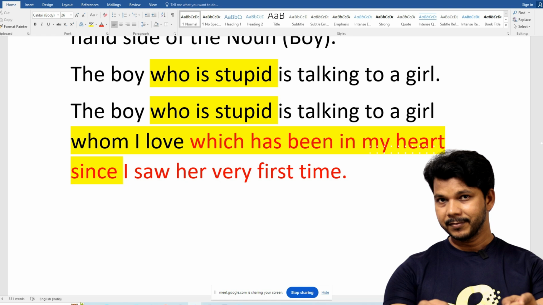How many times have I used adjective clause? Just see this. Three times I used. So, which has been in my heart since I saw her very first time. This is also an information, but about what? About love. The girl has not been in my heart since I saw her. The love has been in my heart since I saw the girl. I can write since I saw the girl very first time.